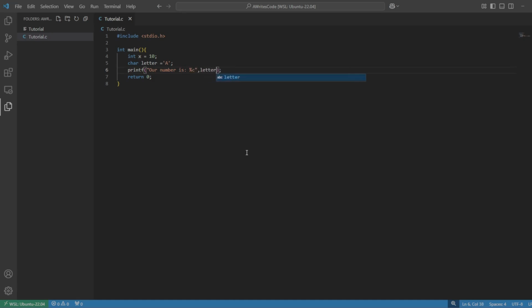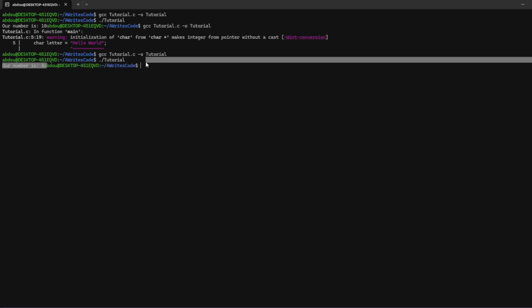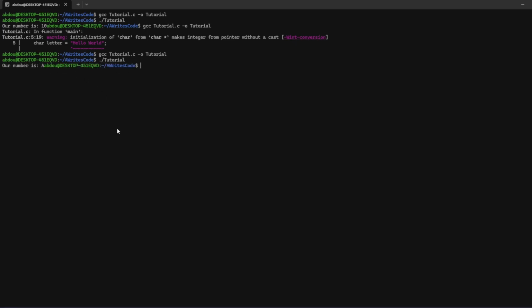Now, if you replace it here, we recompile. Our number is A. Now, notice how this gets run right over it. It's because we deleted the \n. And it's not like Python. Python by default has a \n to end your print statements.